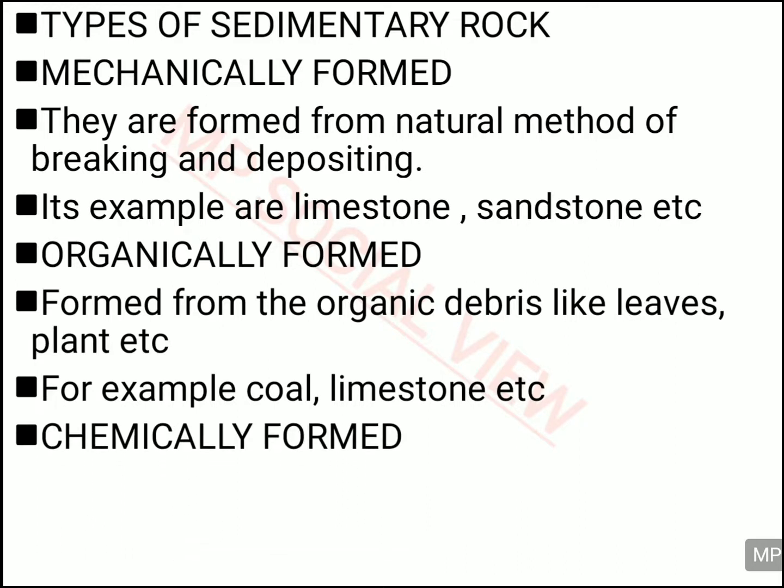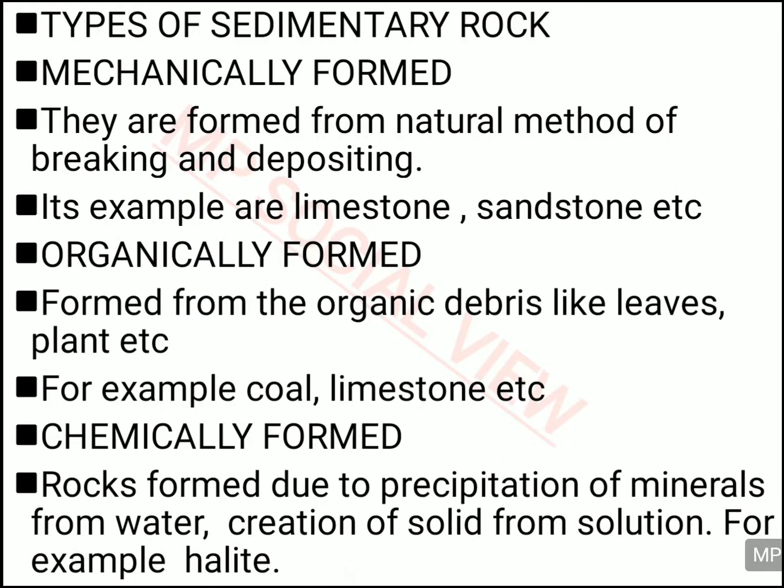And you also have the chemically formed sedimentary rock. And in this, what happens? The precipitation, the water mixes with the other materials. So because of the mixing of the water, the minerals change their form, and their chemical composition also changes. And sometimes the solid comes out of the solution, then also the chemical composition changes. So when the rock is formed with changes in the chemical composition, those types of rocks are called chemically formed sedimentary rocks. And its example can be halite.